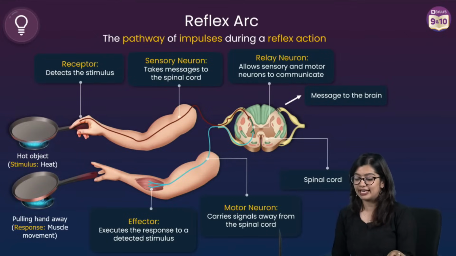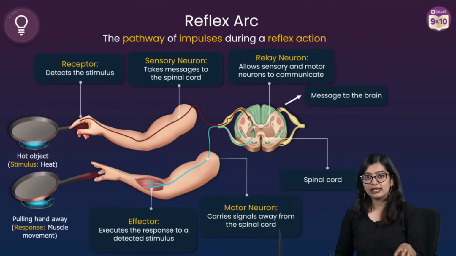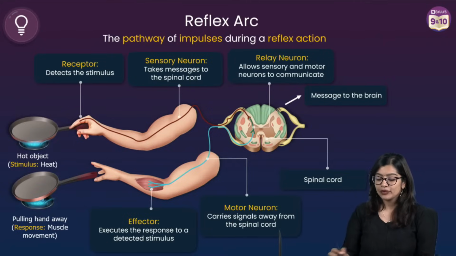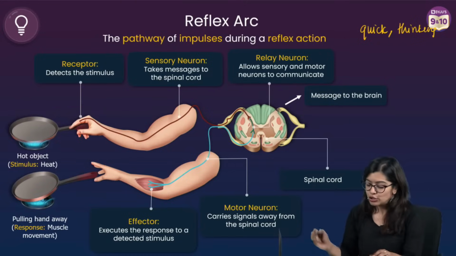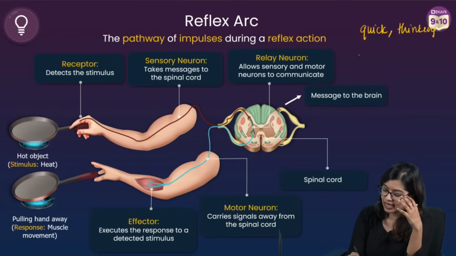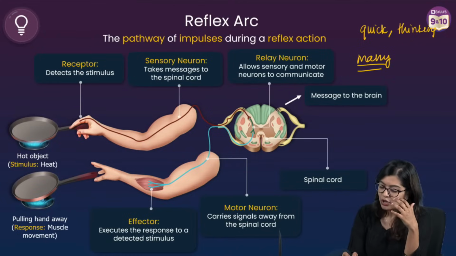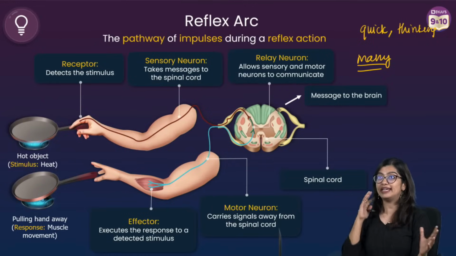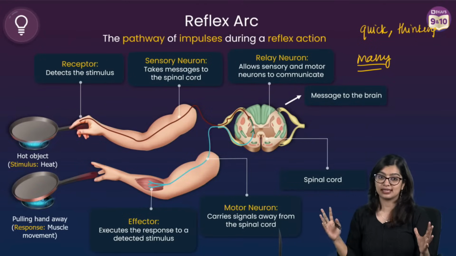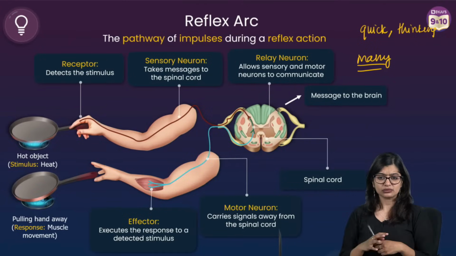Now, why is it very efficient? In a reflex arc, quick decisions are taken and there is not a lot of thinking involved. This is something we have seen across animals, even in the most primitive animals that don't have a highly complex nervous system.